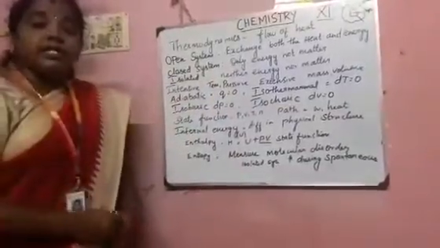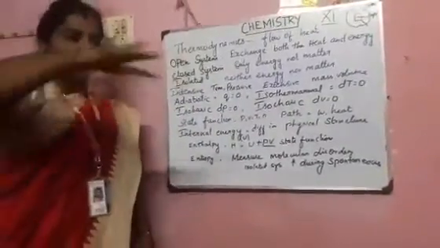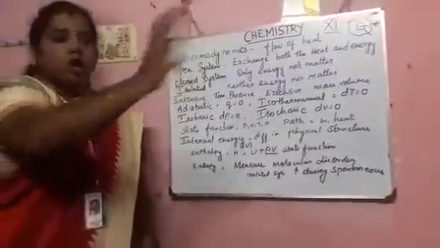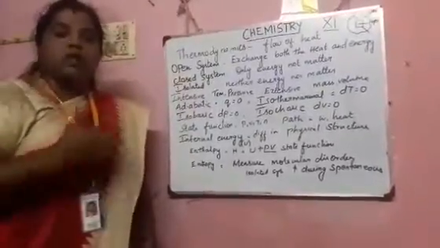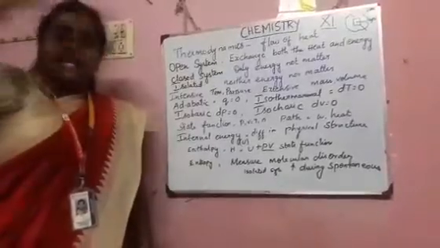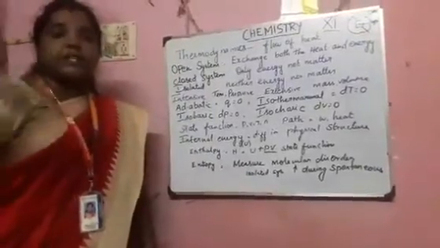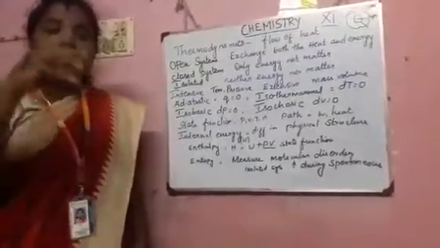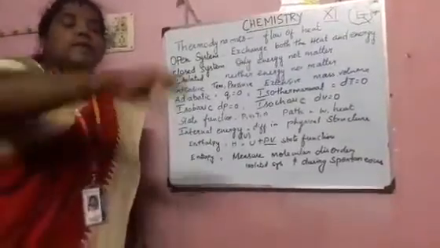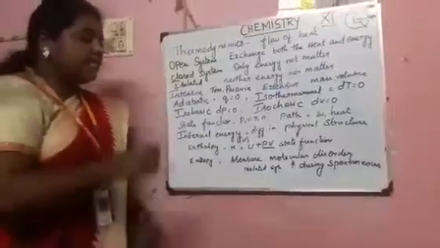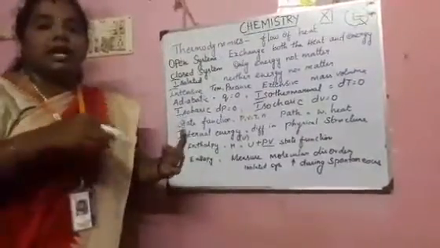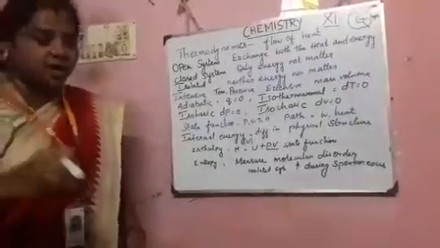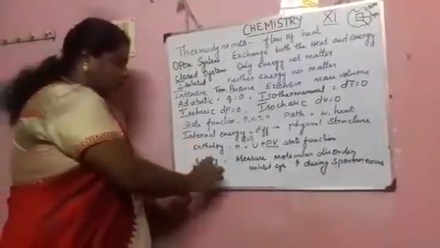If a spontaneous process happens, what happens? If some molecules are kept outside the room, whenever the sun's heat increases, the temperature increases, and the water is also heated. The molecules present in the water move here and there. That means they are in disorder. It happens randomly. So that randomness is measured using the term entropy.